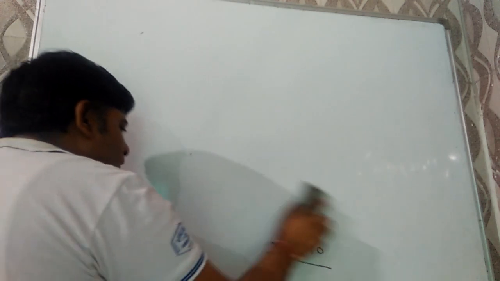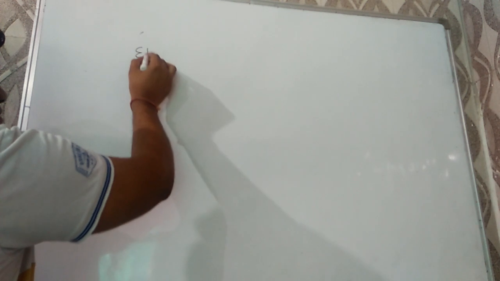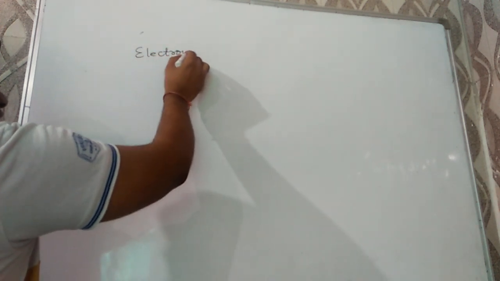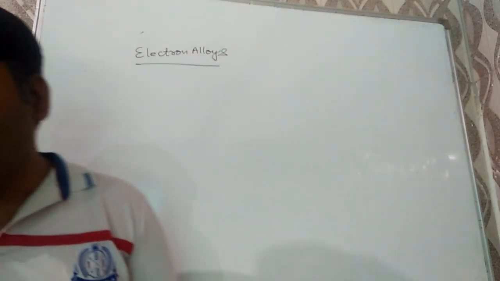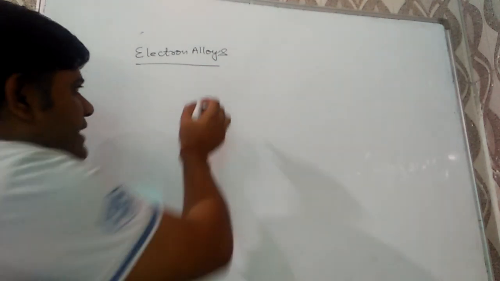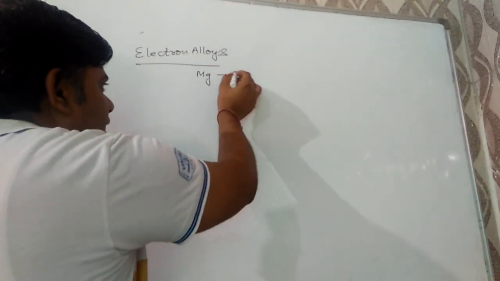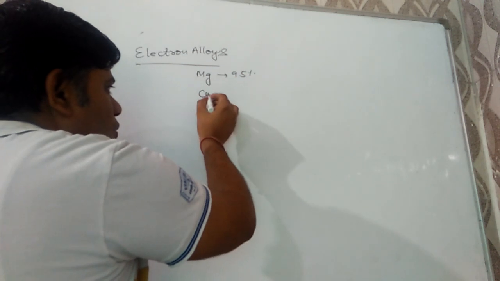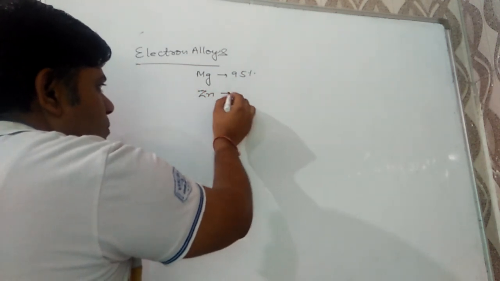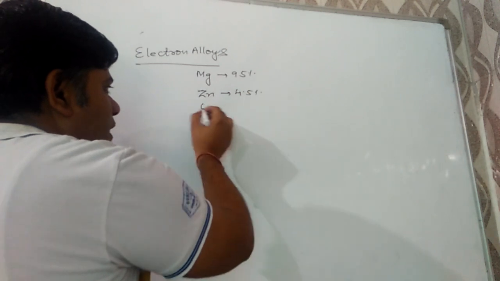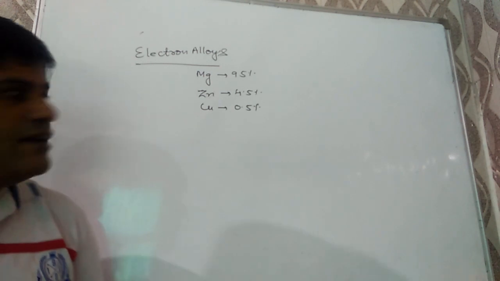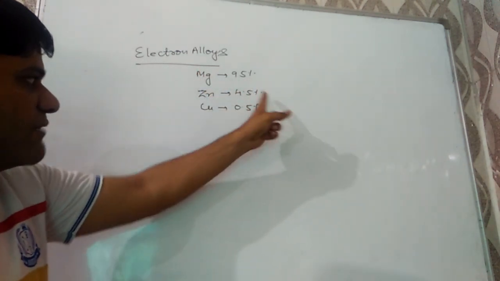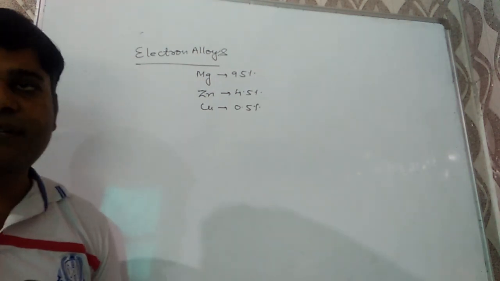Now a very important alloy generally may be asked in a competitive exam, and that is electron. Electron alloy is used in aircraft industry. It is the alloy of magnesium actually, and it contains magnesium 95%, zinc 4.5%, copper 0.5%.